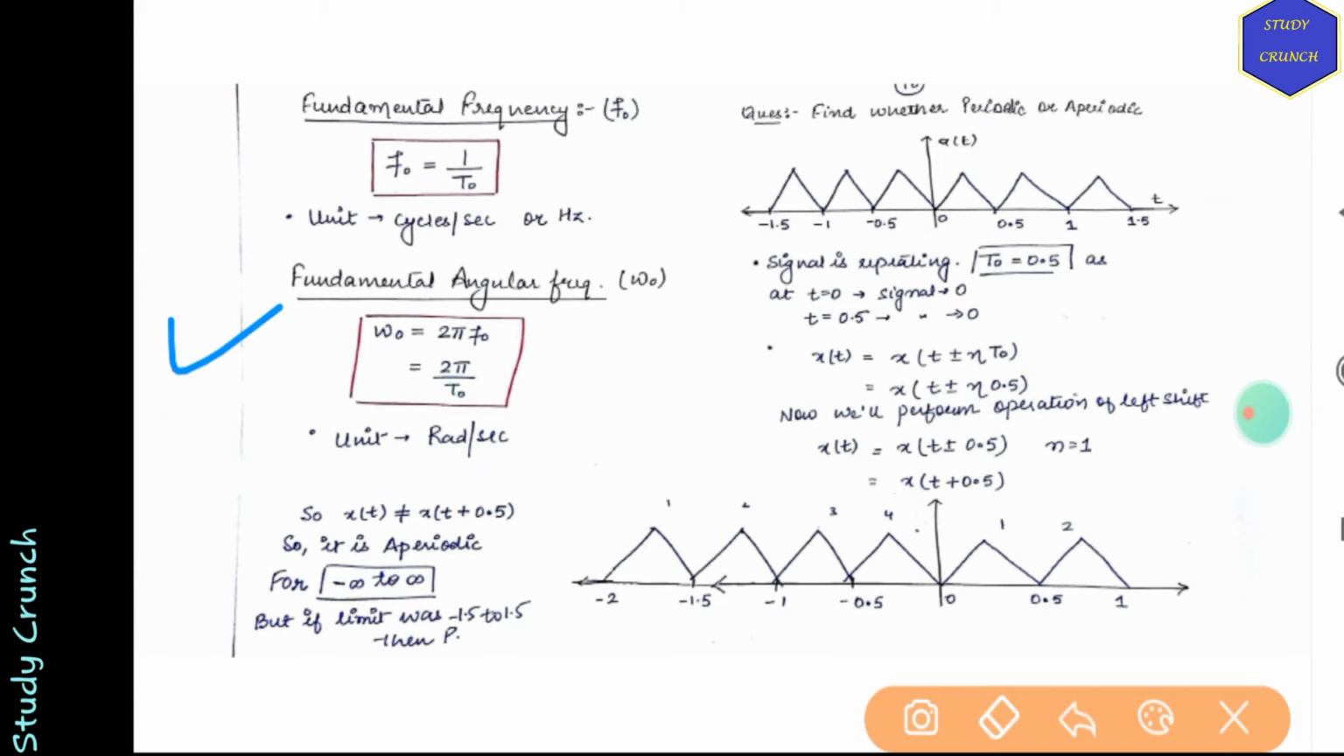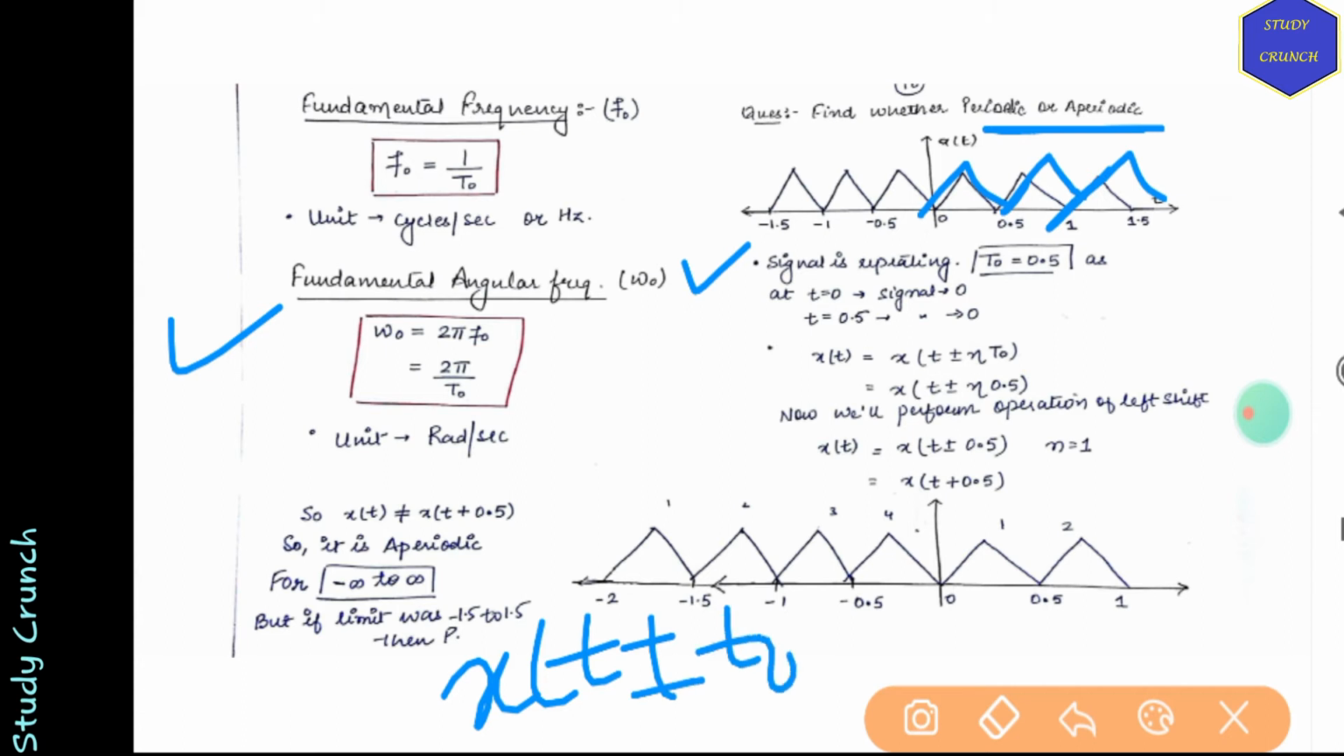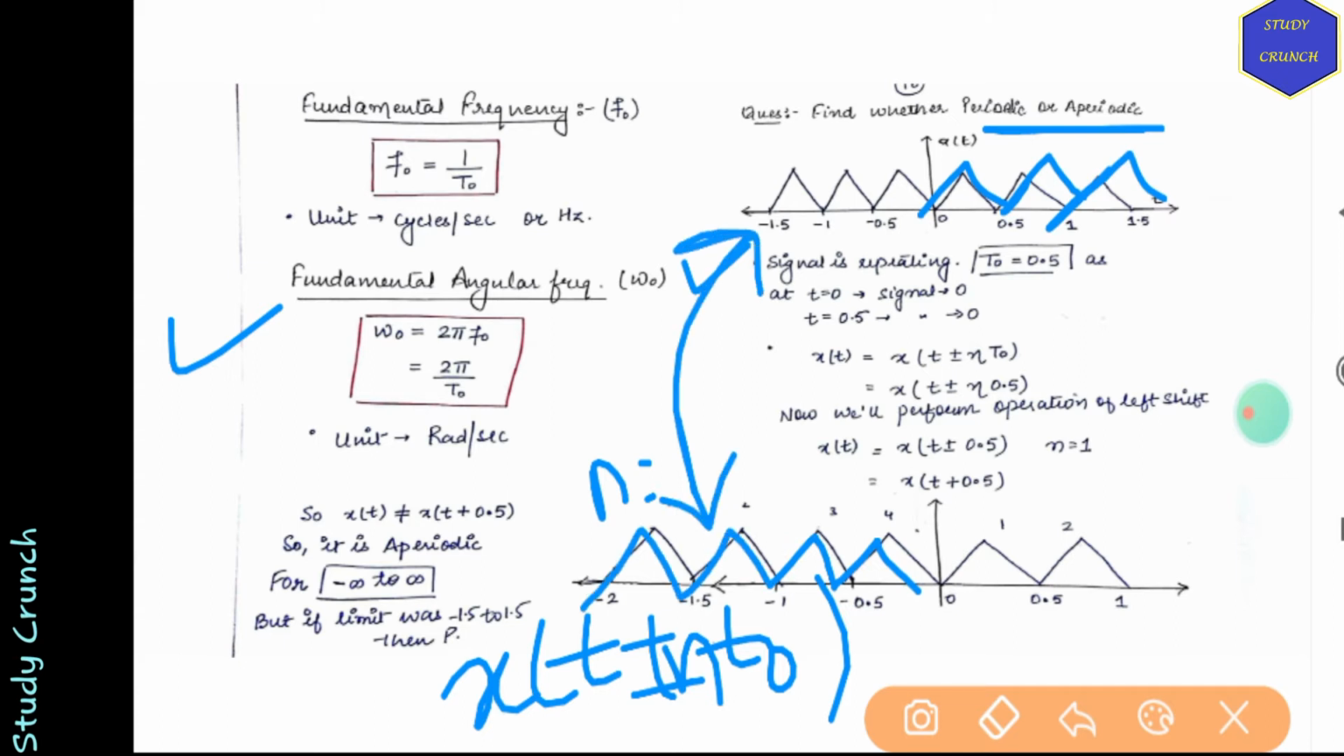Now we have one example. We have to find out whether the signal is periodic or aperiodic. So the signal is repeating at t equal to 0.5 in this example. So at every 0.5 the signal will be repeating. Now to check whether it is periodic or non-periodic, we'll perform the operation of left shift. So if we have x(t plus or minus t naught), here we have taken n as 1. If we shift it the other way, then also the signal will be equal. So this is a periodic signal.